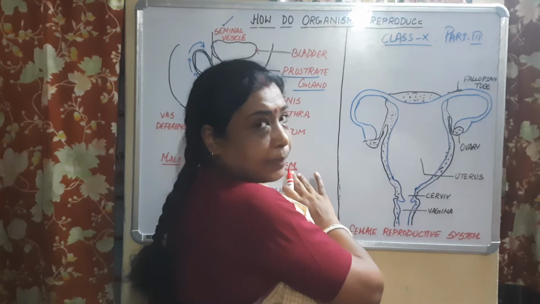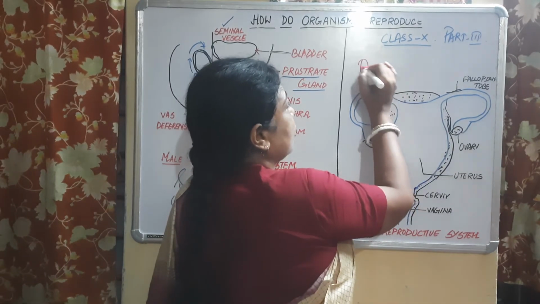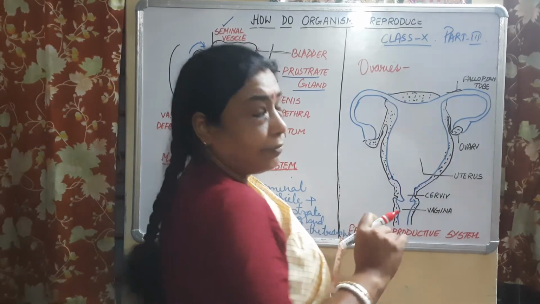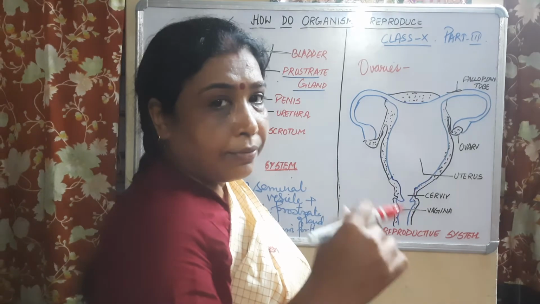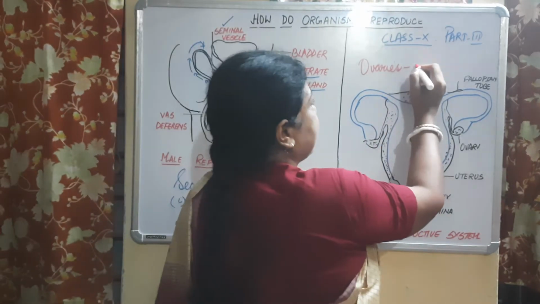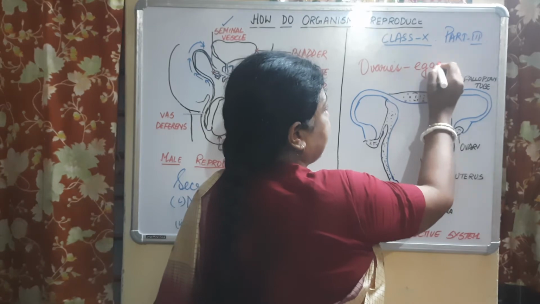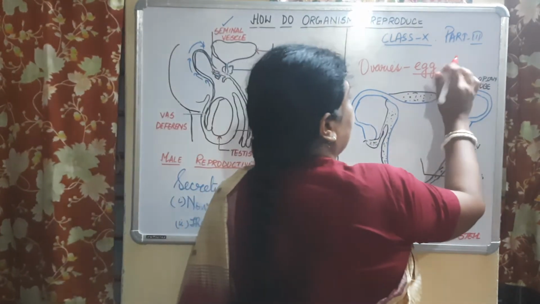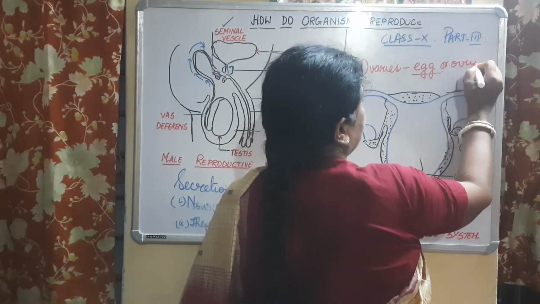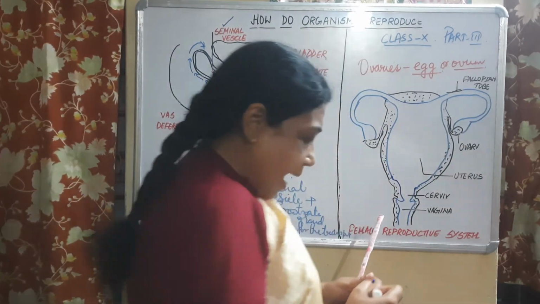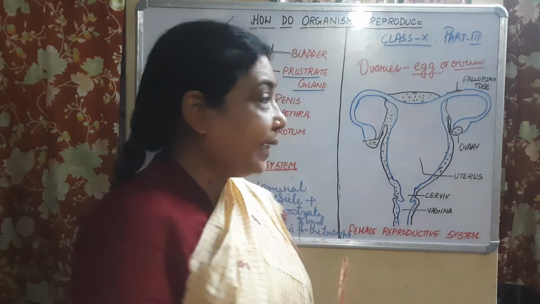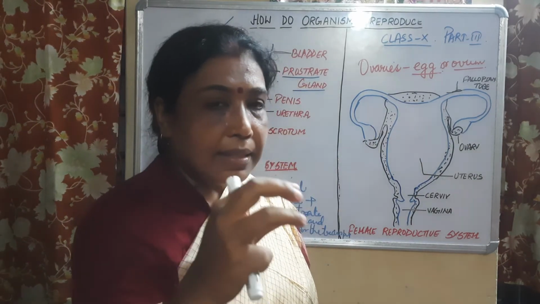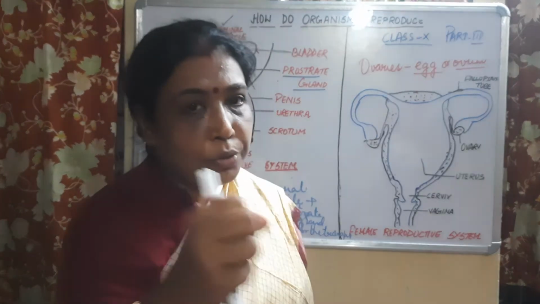You saw the sperms are produced in testes. The ovaries, of course, are the main reproductive structures of the female reproductive system, and these ovaries produce the eggs. What do they produce? They produce the eggs or the ovum, whatever you say. And we know, you need not go into the detail, that in a month only one egg matures and it is being given out by the ovary.